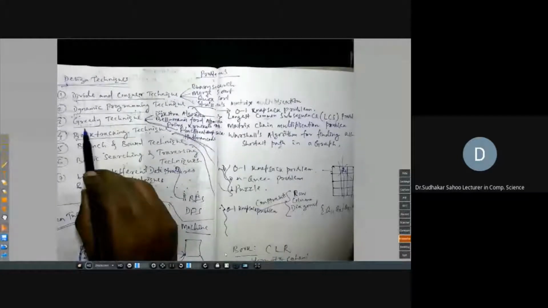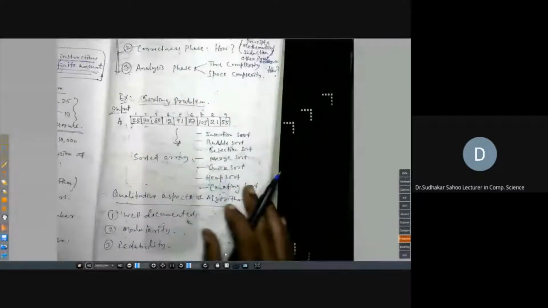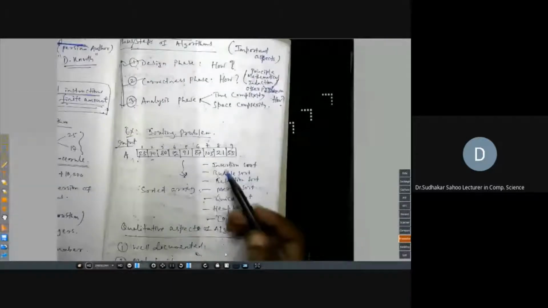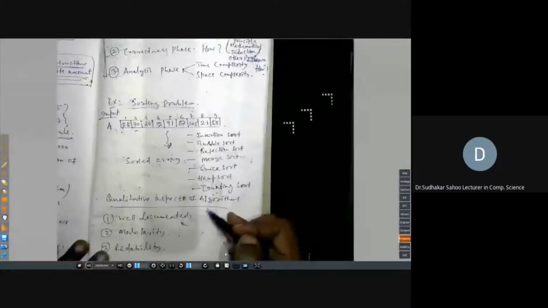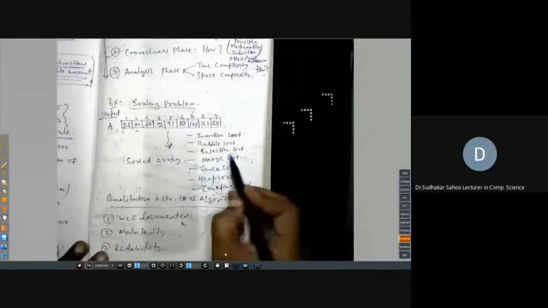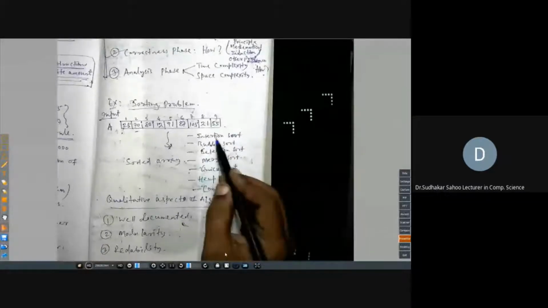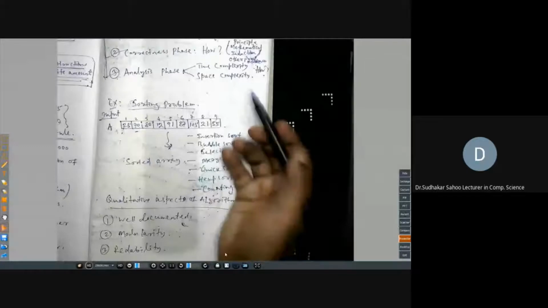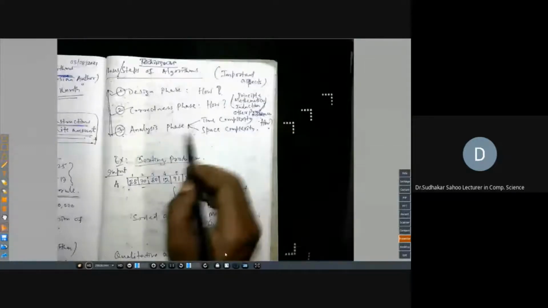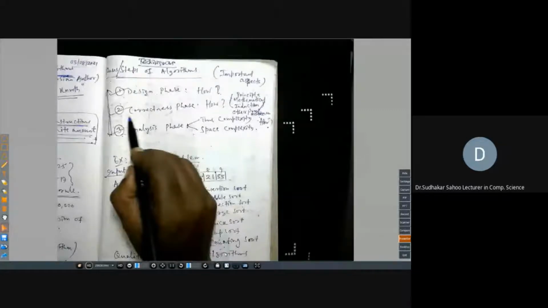Also we have discussed that for one problem many algorithms exist. For example, we discussed the sorting problem. We have different sorting algorithms, right? Out of these, which one is efficient? That is actually your analysis phase. The second step is your correctness phase, which we have already discussed.